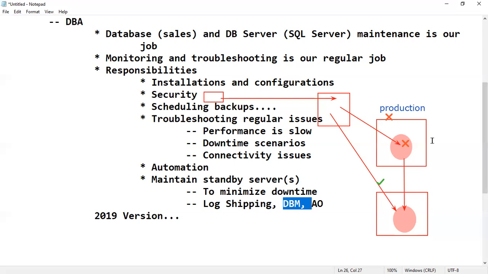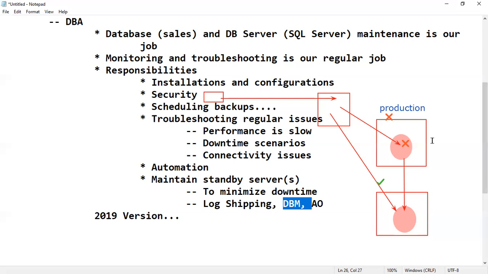Changes are there, but no immediate sync. In the same way, if a failure happens, it will not come online or become primary production. Manually, we have to make it the production server. So those are the major differences between log shipping and mirroring.